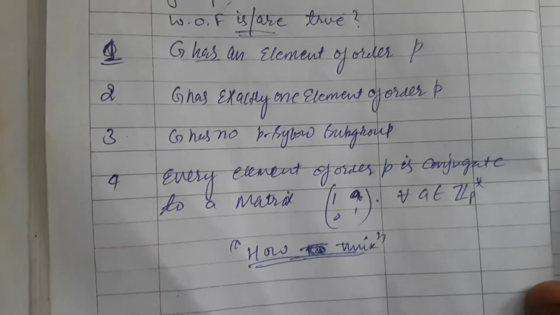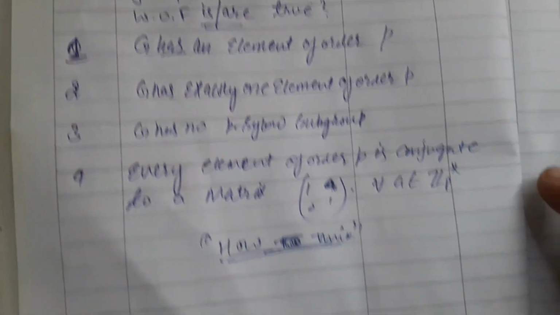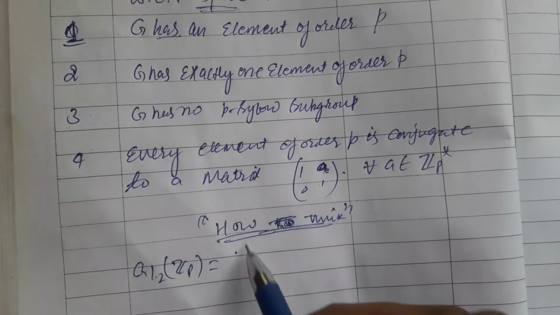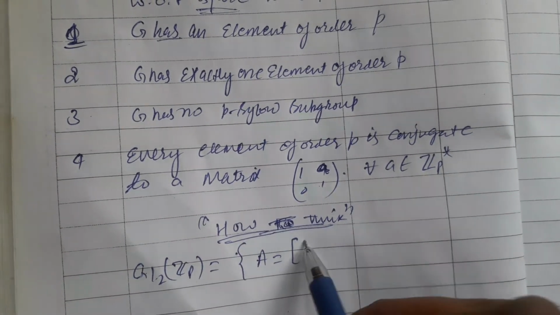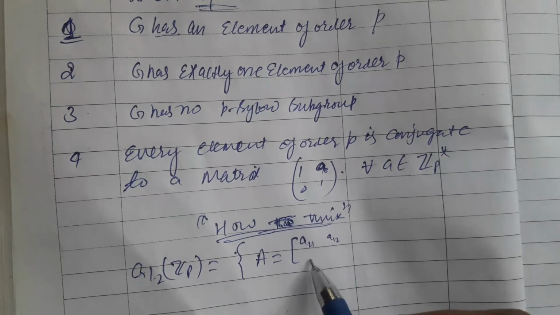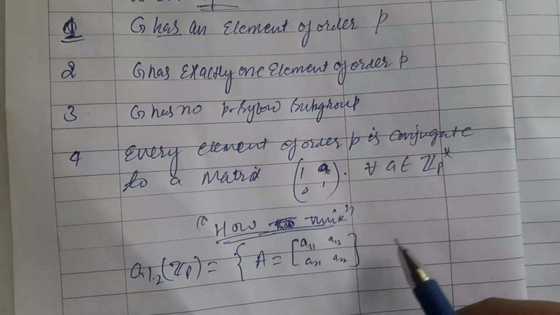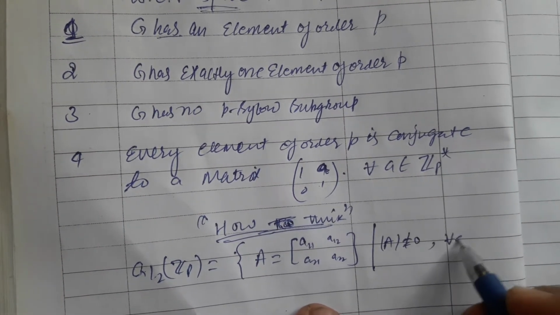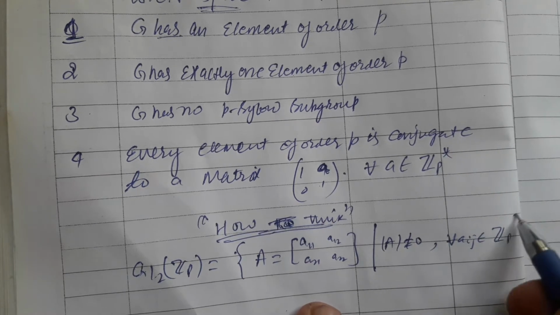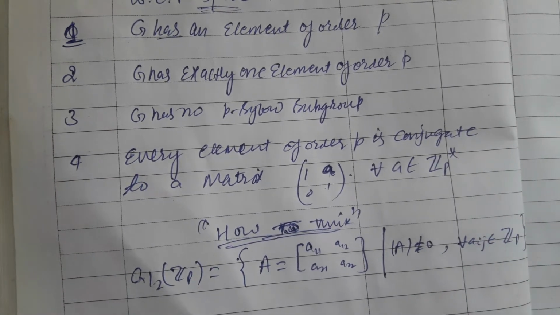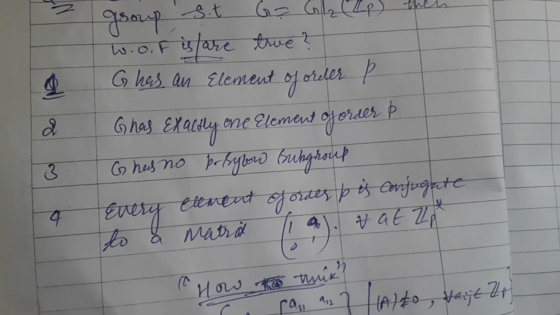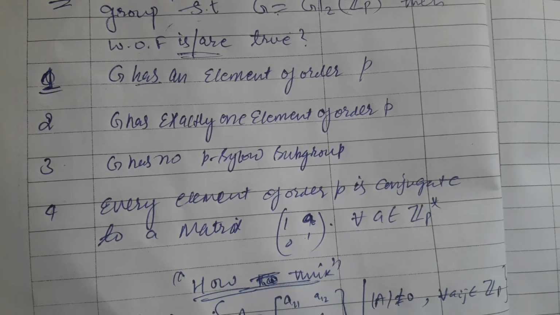Now let us define G over Z_P. It is nothing but the set of all matrices A11, A12, A21, A22 such that the determinant of A is other than 0 and every Aij is some entry of Z_P. This is just the group. Option first says that G has an element of order P. Does the group have an element of order P?